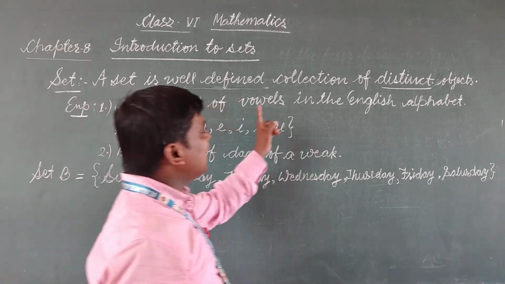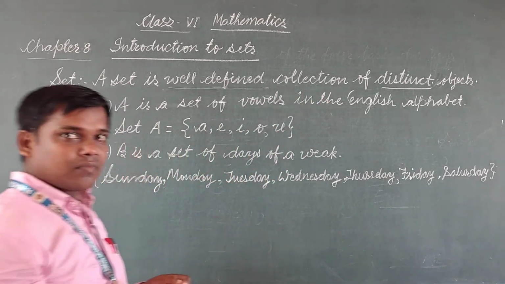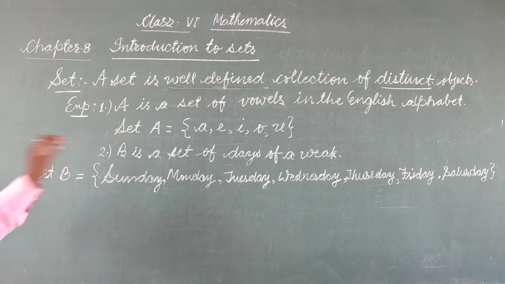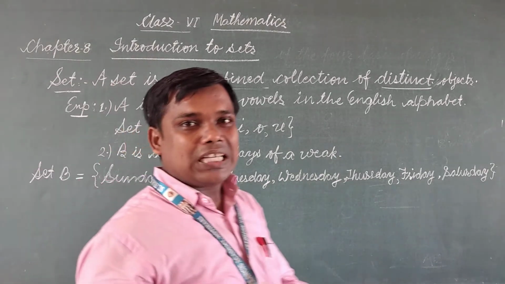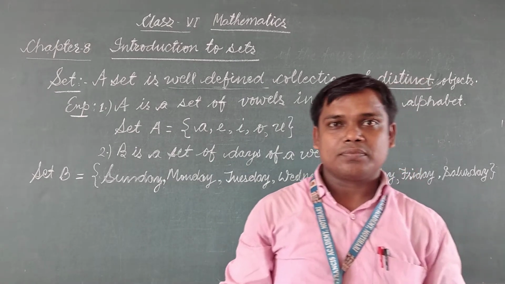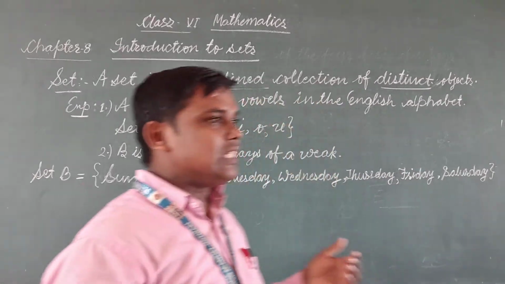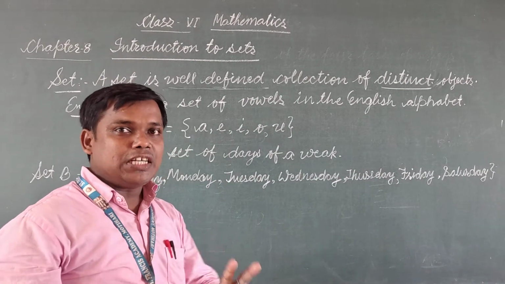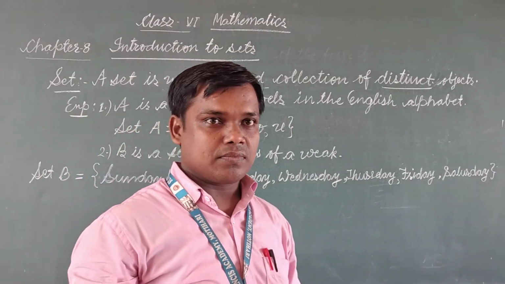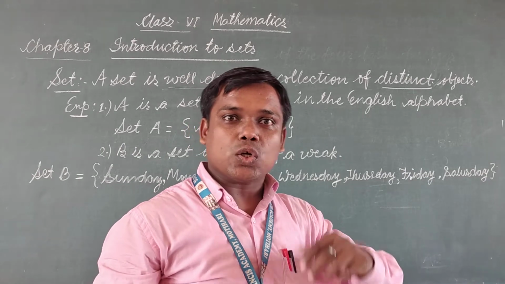First is well-defined. As you know, in the English alphabet, there are 26 letters. These 26 letters are divided into two parts: vowels and consonants.